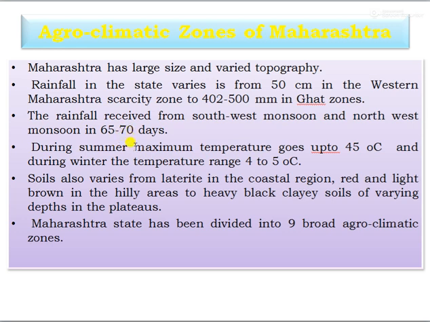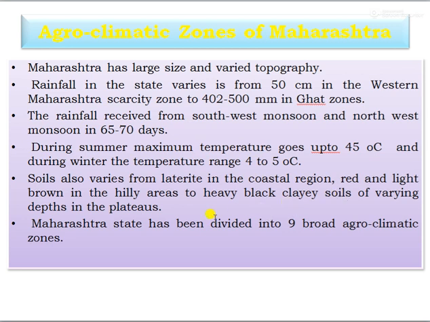65 to 70 days, and during summer the maximum temperature goes up to 45 degrees Celsius, and during winter the temperature ranges to 4 to 5 degrees Celsius. The soil varies from laterite in the coastal region, then red and light brown in the hilly areas, to heavy black clay soils of varying depths, especially in plateaus.